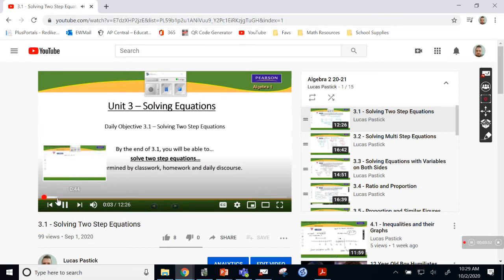What's happening, y'all? So here we are. We're working on section 3.1, solving two-step equations. Unit 3 is all about solving equations. And the objective is by the end of 3.1, we'll be able to solve two-step equations. Isn't that lovely?